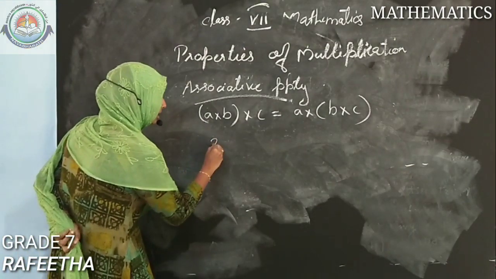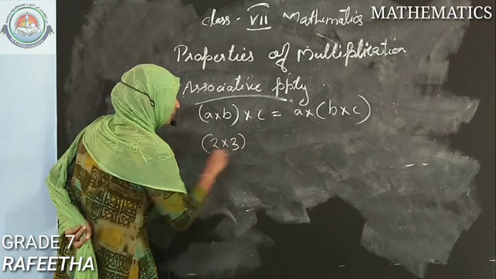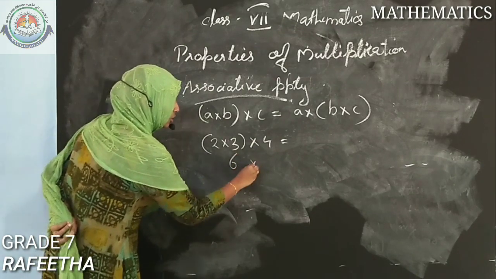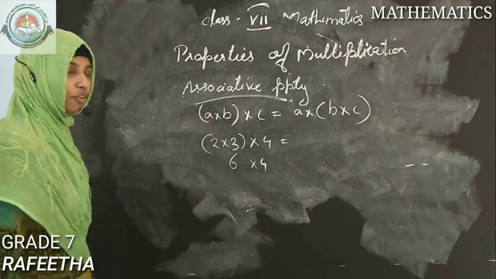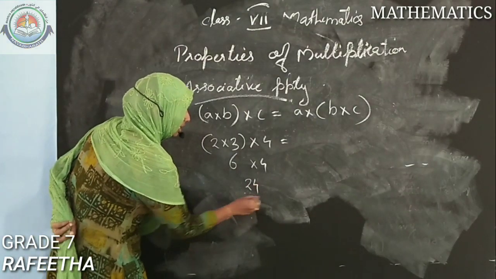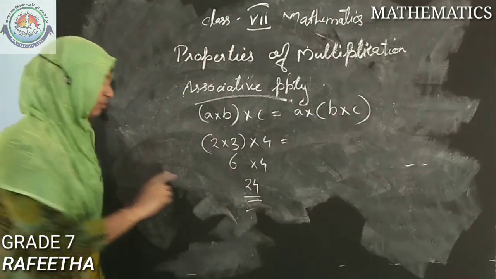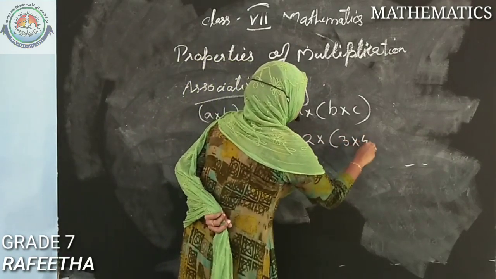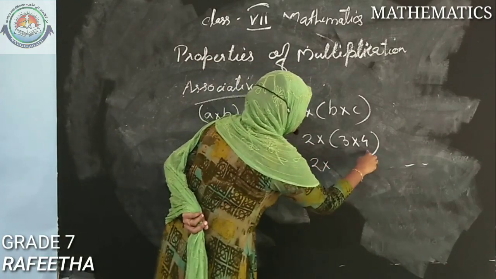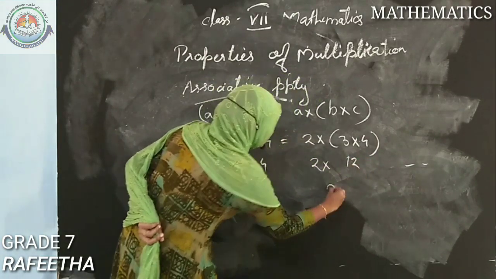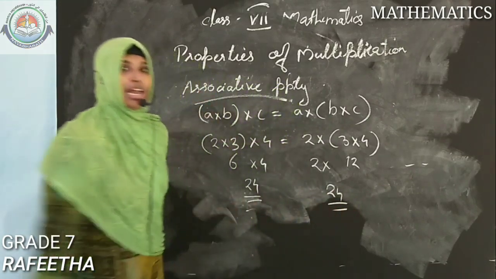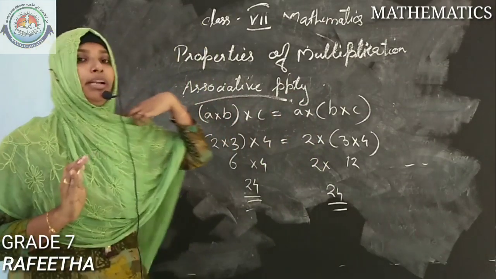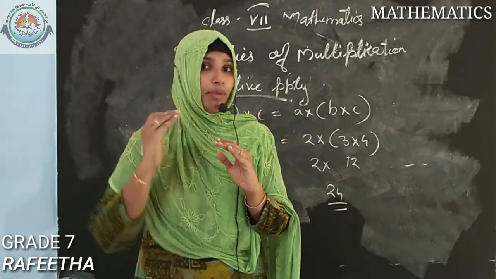Suppose I am taking 2 into 3 into 4. What is 2 into 3? 6. 6 into 4? 24. So on this side the answer is 24. We can do that here also, 2 into 3 into 4, that is 3 into 4 means 12, 2 into 12 means 24. So the LHS and RHS give the same answer. It means this associative property holds in the case of multiplication.